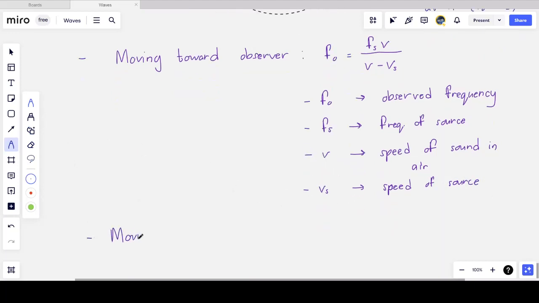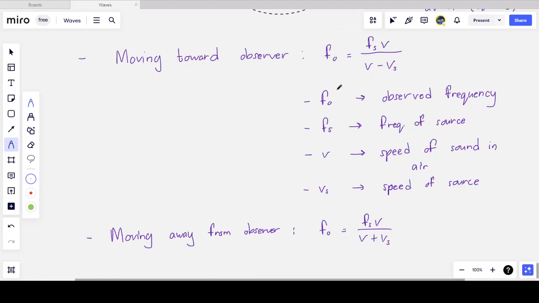Now what happens if I'm considering observer A? What if the source is moving away from the observer? So it turns out this equation changes very slightly. The observed frequency is still the frequency of the source times the speed of sound in air, but the denominator becomes v plus vs. And what we can see is that this value is a smaller value than the one above.